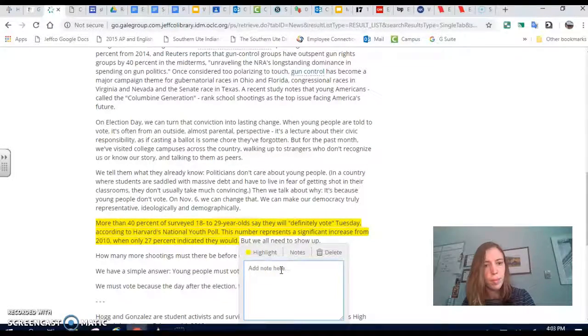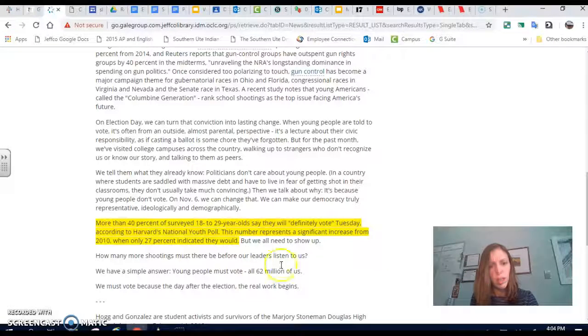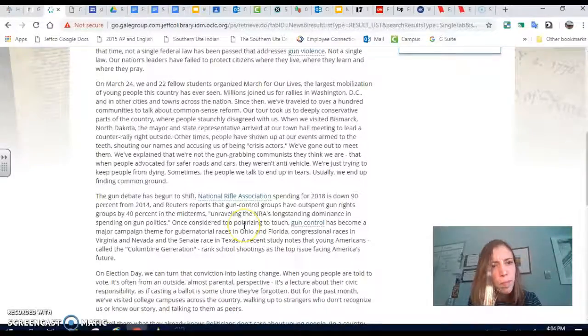I can say, wow. Previously, only 27% of young eligible voters participated in the process. That is horrifyingly low. Yikes, I didn't realize it was that low. Awful. Okay, and see how it's highlighted it there for me?